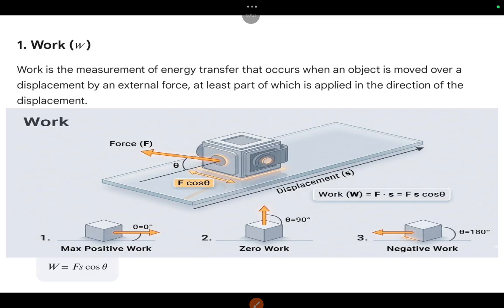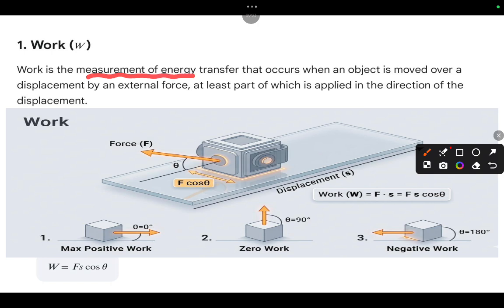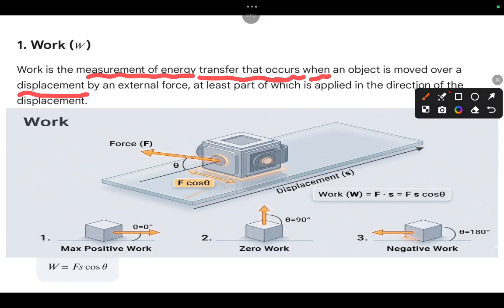So here, what is work? Work is the measurement of energy transfer that occurs when an object is moved over a displacement by an external force, at least part of which is applied in the direction of the displacement. So here I have given the definition for work.